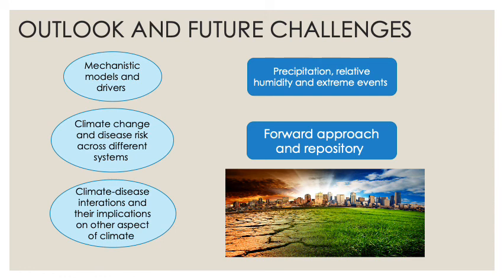The article also talked about climate-disease interactions and their implications on other aspects of climate change. So climate-disease interactions also have a direct effect on other aspects of climate change, such as the ability to grow and produce nutritious food, water quality, quantity, and supply, population displacement, and conflict. And this directly affects the burden of infectious diseases in many societies.